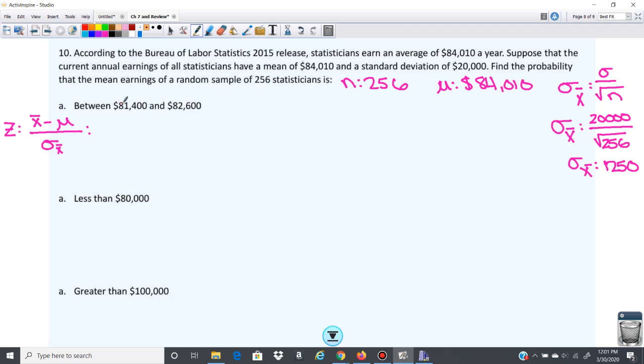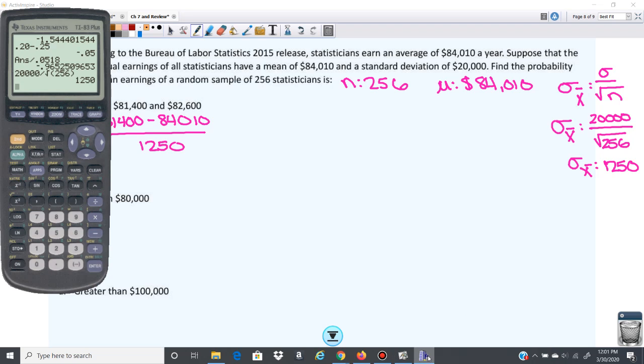So here our first X bar is 81,400. Then we subtract 84,010, our mean, and we're using this new standard deviation of 1250. So there you get negative 2.088.